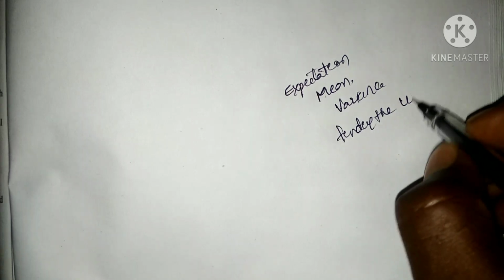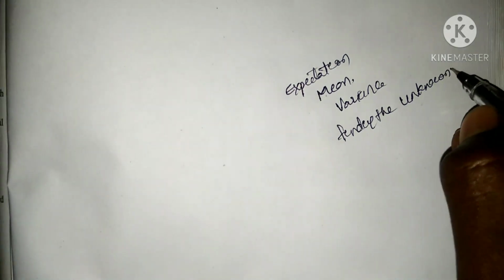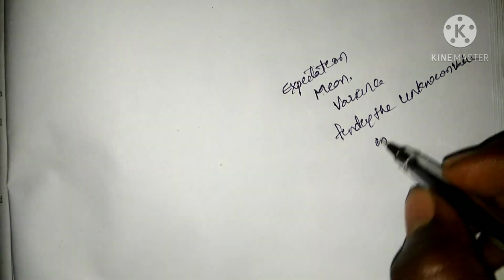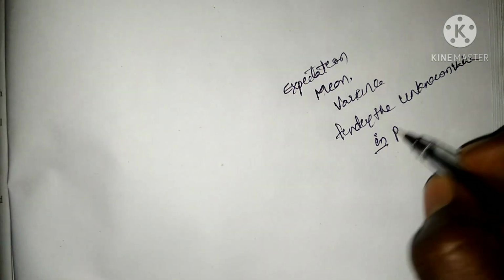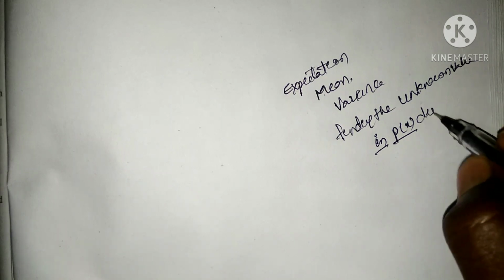Here we have discussed expectations, probability distribution and probability density mass. Next, today we are going to discuss problems on expectations, means and variance, and finding the unknown value in the probability of x or a distribution.